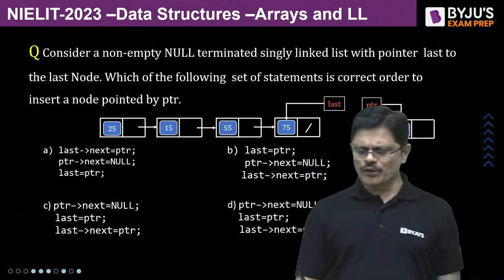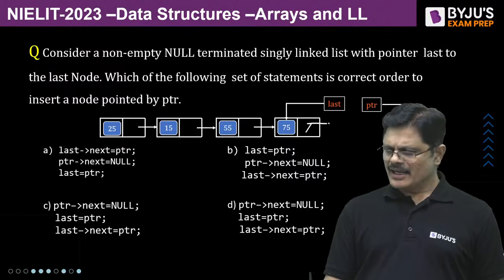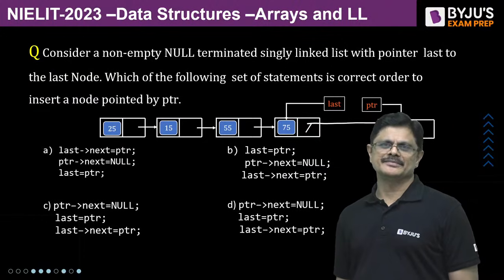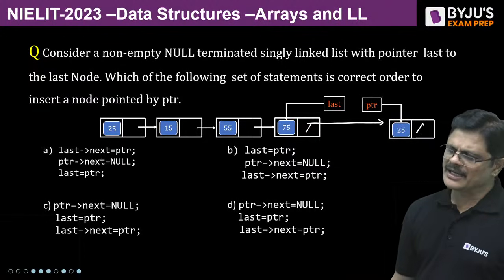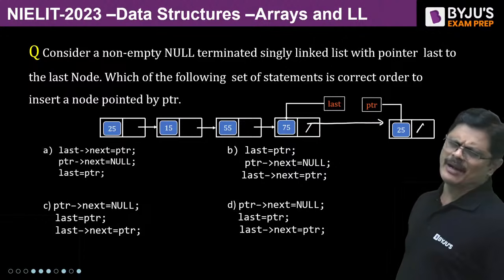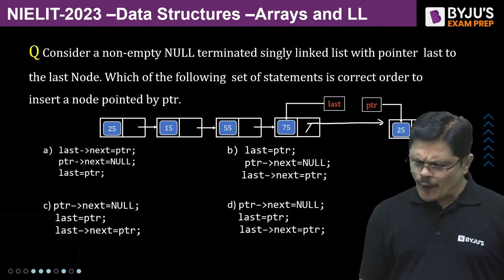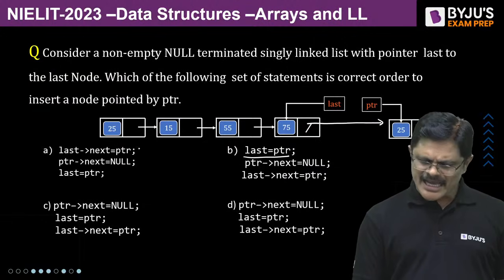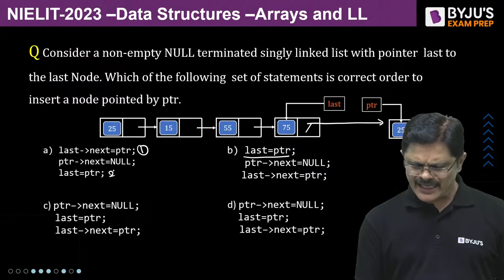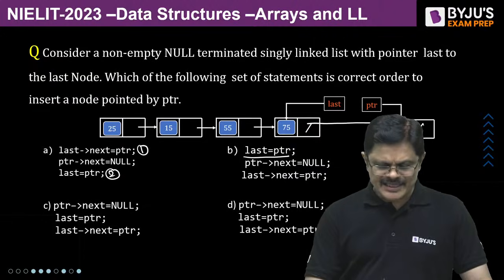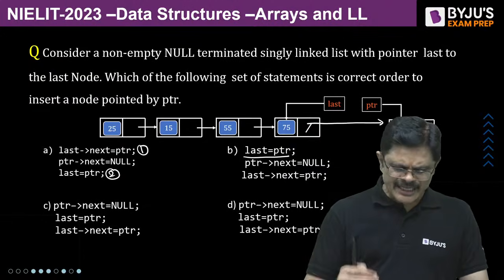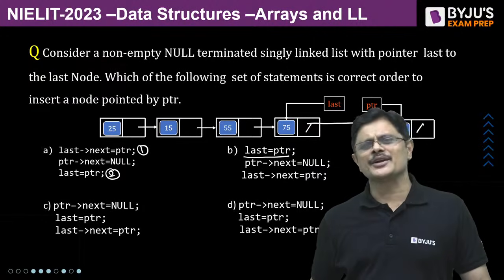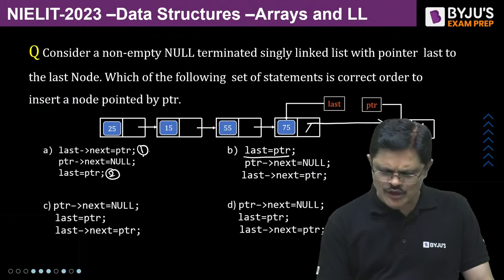See, actually what we need to do, sir, is simply make last next equal to PTR. Then PTR next can be made null anytime. But before making last equal to PTR, we should do it. See, last next equal to PTR should be first, then last must be PTR. See, this order is very important. PTR next null, you do it first or last or middle, it does not matter, sir. But the order of this must be the same.